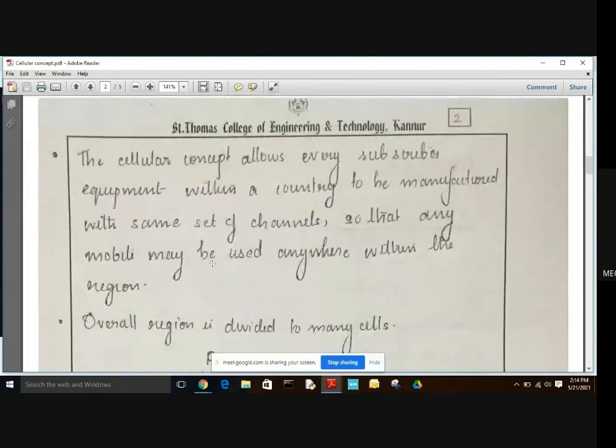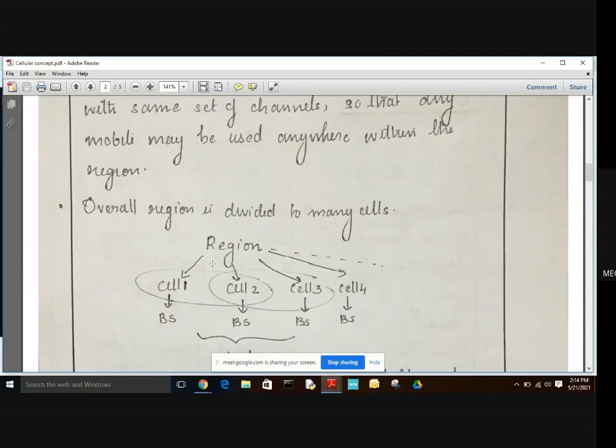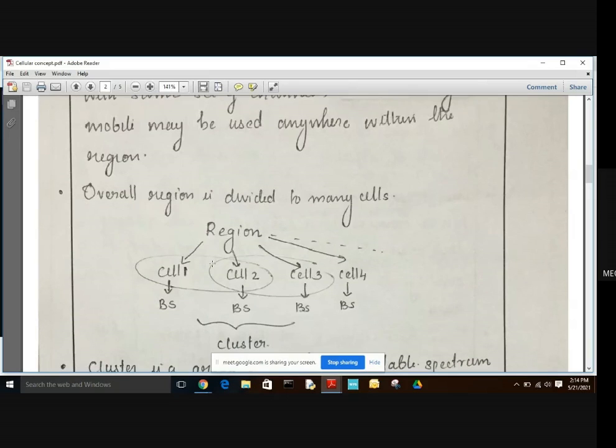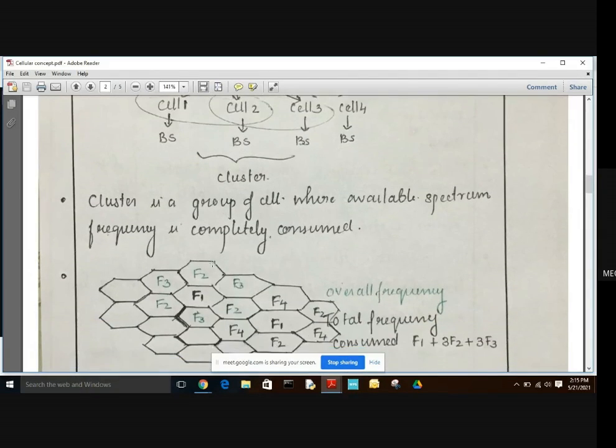The cellular concept allows every subscriber equipment to be manufactured with the same set of channels. By manufacturing in this way, the mobile can be used anywhere within the region. Usually the region is split up into many cells. Each cell consists of a base station, and a group of cells which consume the total available frequency spectrum. When it is fully consumed, then the group of cells is said to be a cluster.